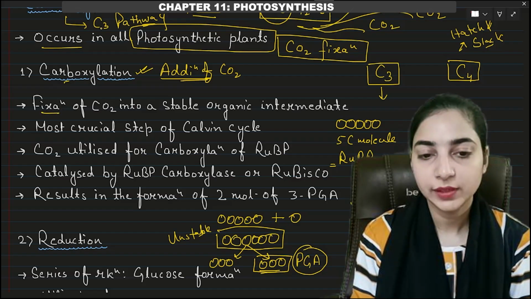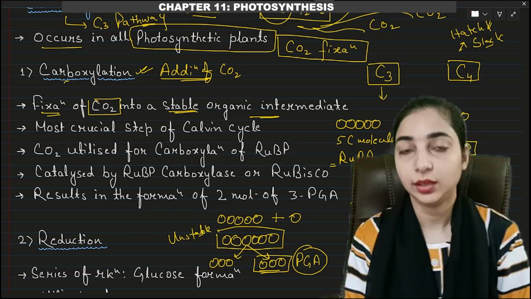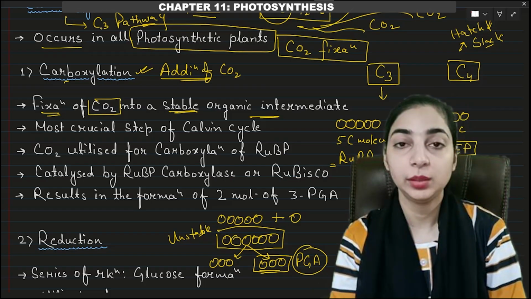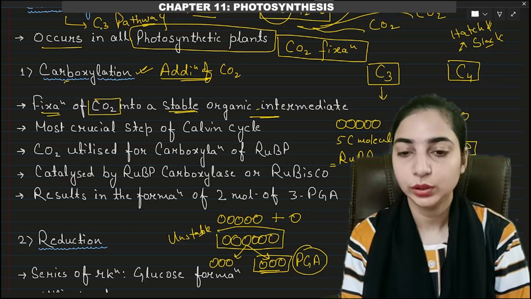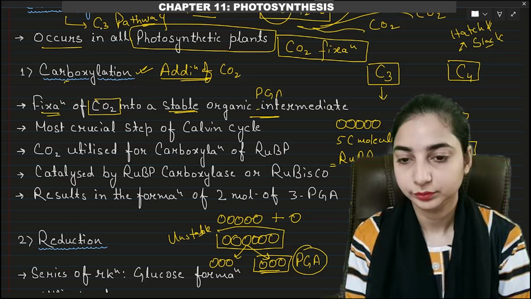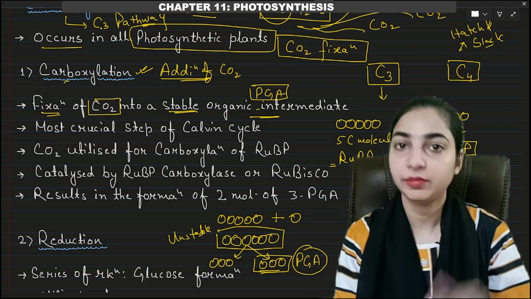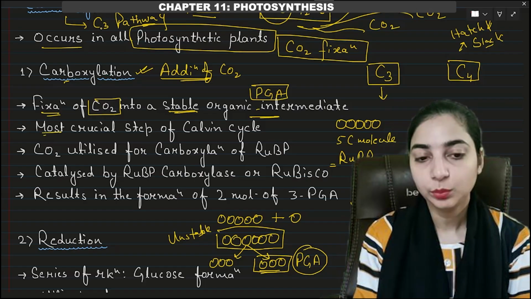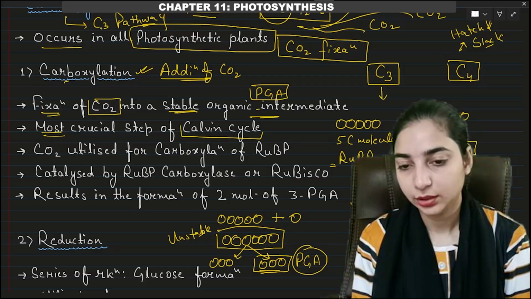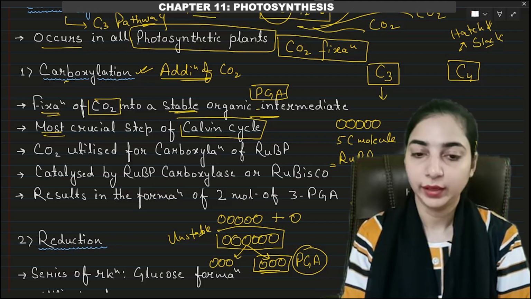So it involves fixation of carbon dioxide into a stable organic intermediate. And what is that stable organic intermediate? 3 carbon molecule, that is phosphoglyceric acid, right? This is an intermediate. This is not the final product because the final product will be the glucose, not PGA. This is the most crucial step of the Calvin cycle because without fixing carbon dioxide, the process will not move ahead.